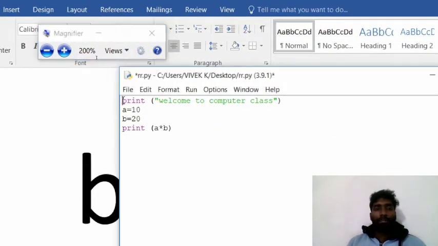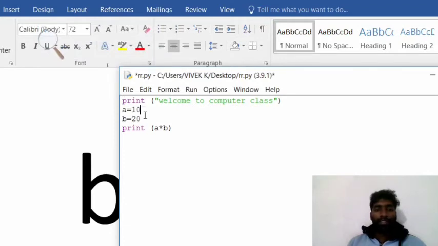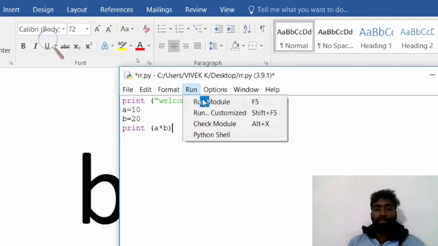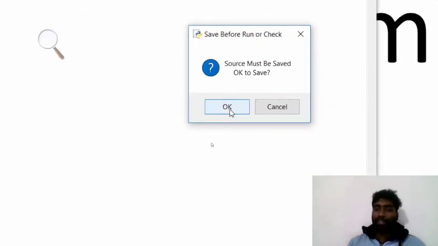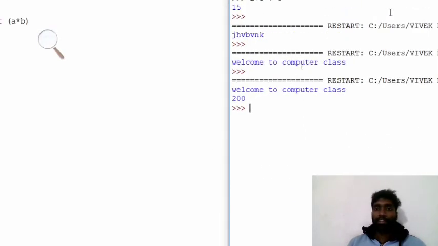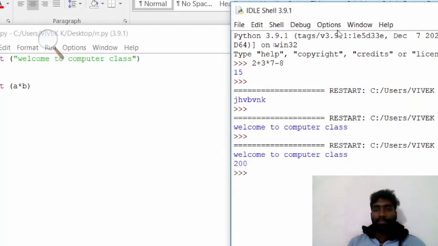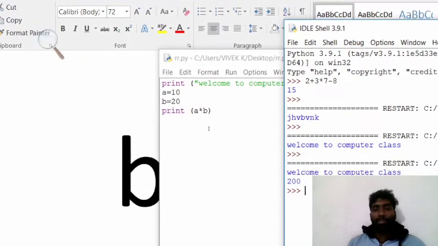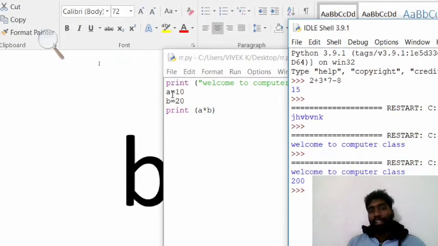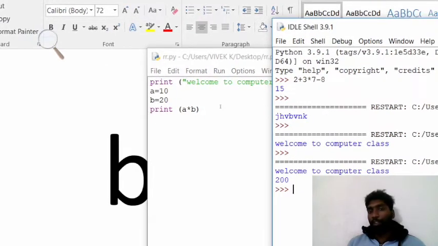a equal to 10, b equal to 20, print a into b. Now run mode. It is asking that source must be saved. I am pressing OK. Now the answer came. Now see the output answer. Here you can see very clearly: a equal to 10, b equal to 20, and what is coming? Welcome to computer. First line, second line, computer accepted the value.